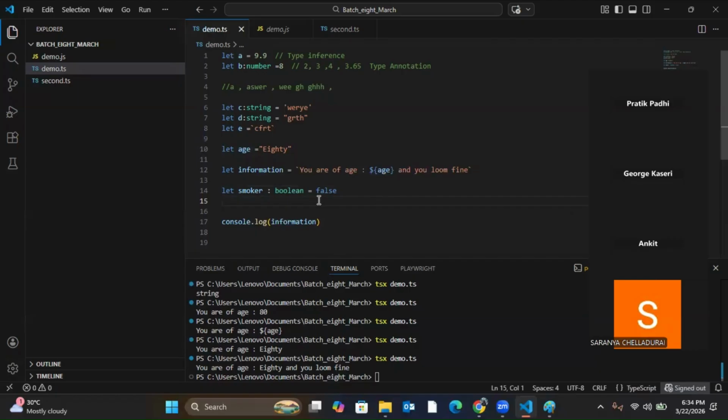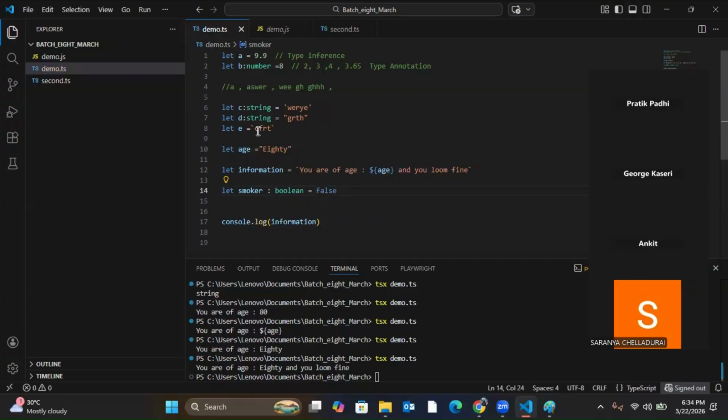And here you can notice we are writing false without quotes. This is not a string, right? We are writing alphabets, but this is not a string. This is Boolean. If it was a string, then I would have written it in double quotes. If I write double quote false, it becomes a string, not a Boolean value. If I write only false, then it is a Boolean value, true or false.